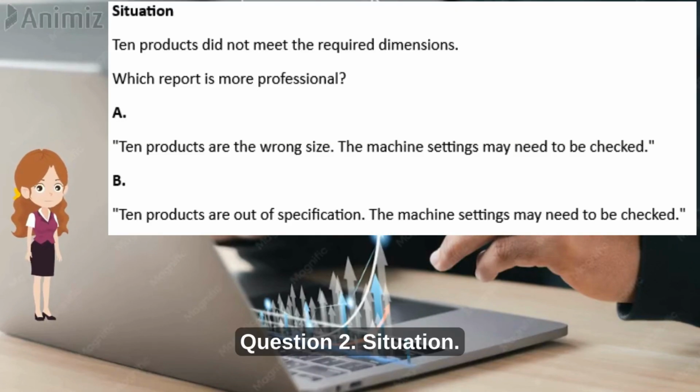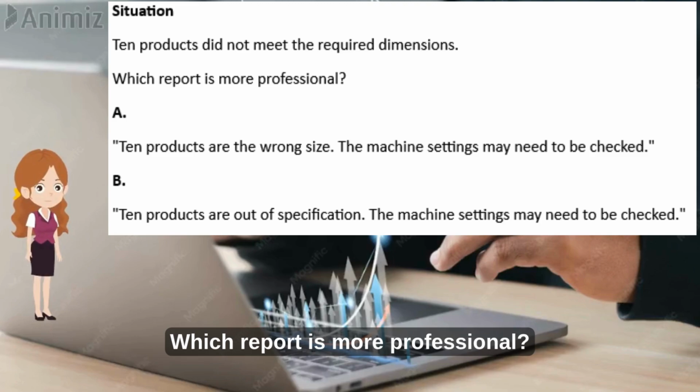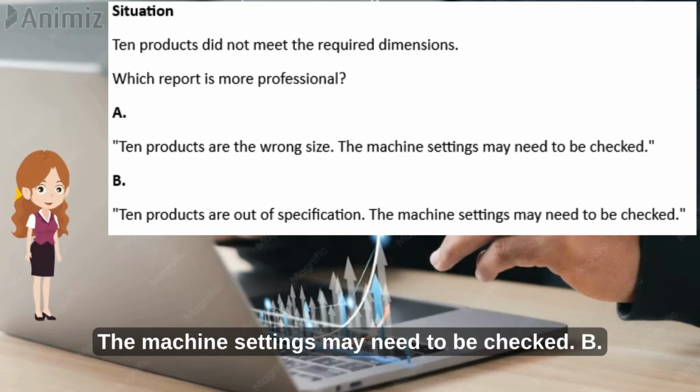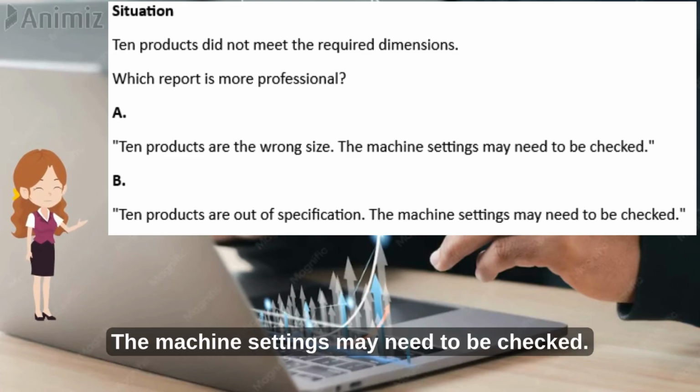Question 2. Situation. 10 products did not meet the required dimensions. Which report is more professional? A. 10 products are the wrong size. The machine settings may need to be checked. B. 10 products are out of specification. The machine settings may need to be checked.